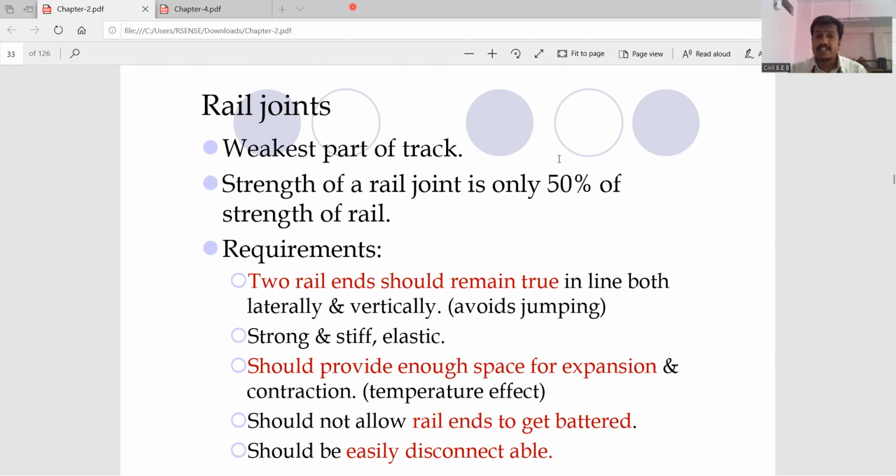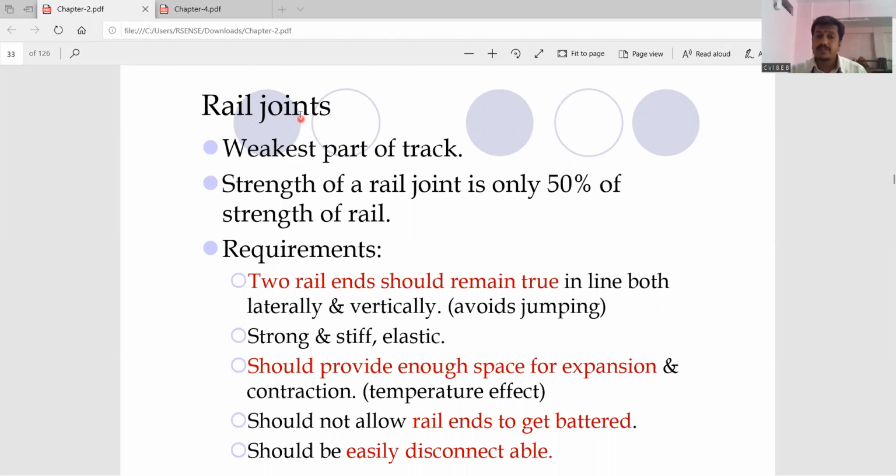What are the rail joints? See, rail joints are the weakest part of your track. The strength of the rail joint is only 50% of the strength of the rail.